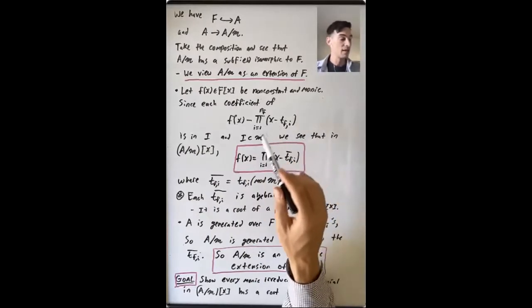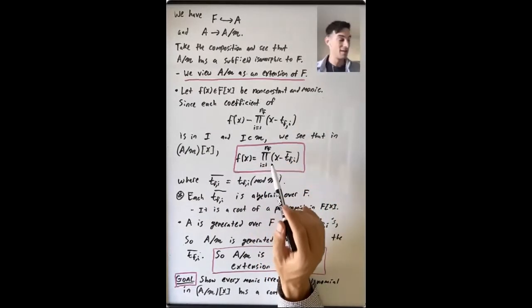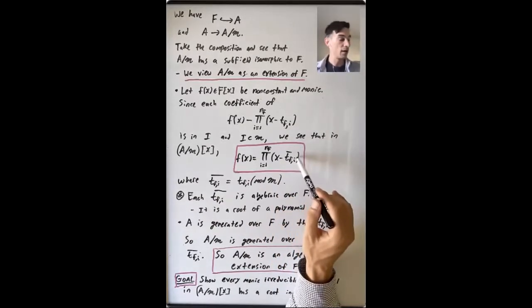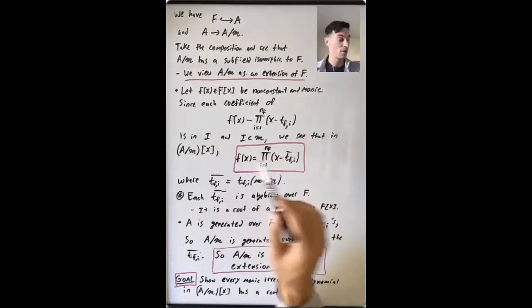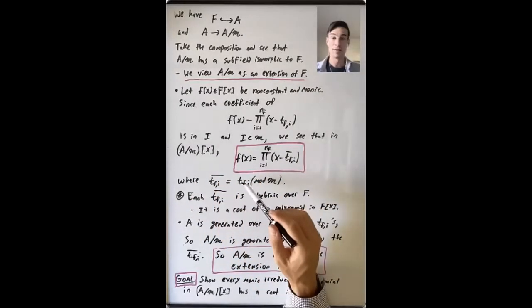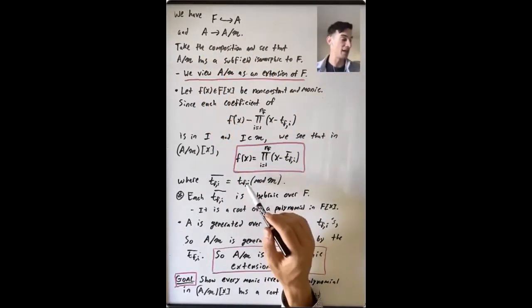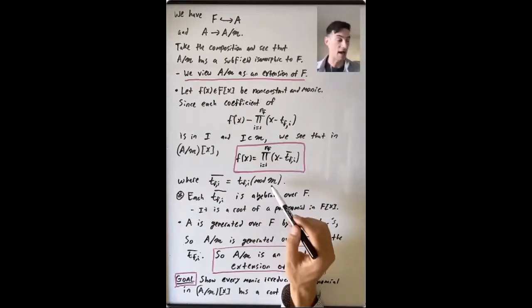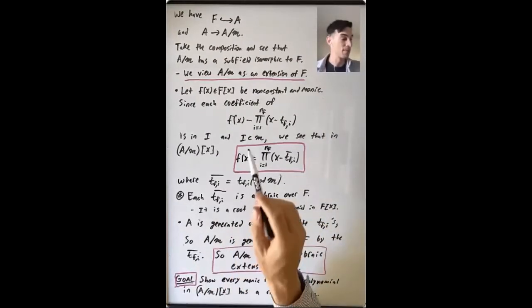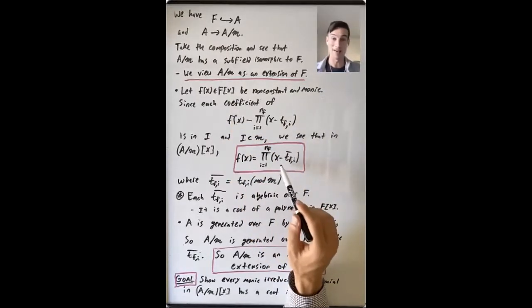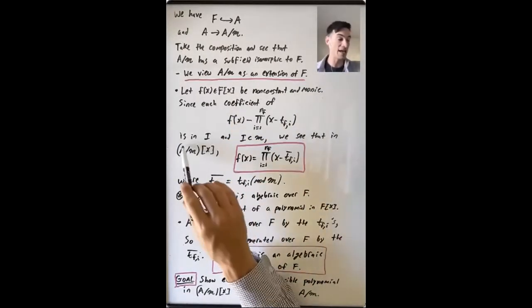So what does that mean? That means that f(x) equals the product from i equals 1 up to nf of (x minus t_fi bar) in (A mod M)[x], where what is this t_fi bar? Well, this is the image of t_fi under this projection homomorphism from A to A mod M. It is t_fi mod this maximal ideal M. So the important thing is that every non-constant monic polynomial in F[x] factors as a product of linear polynomials in (A mod M)[x].